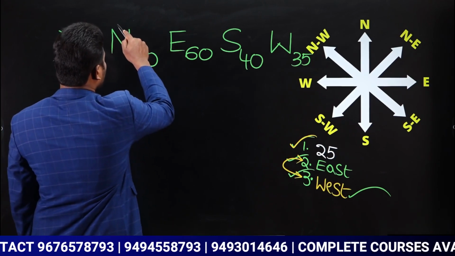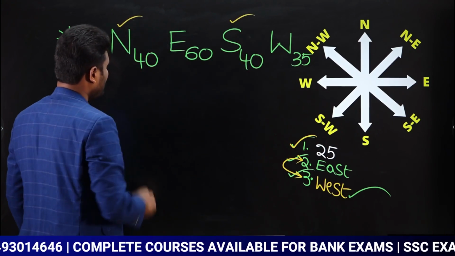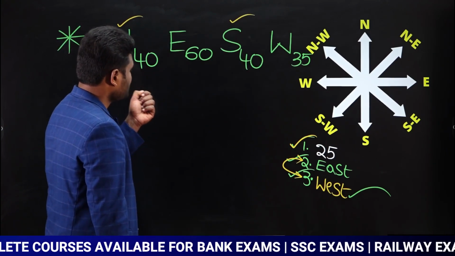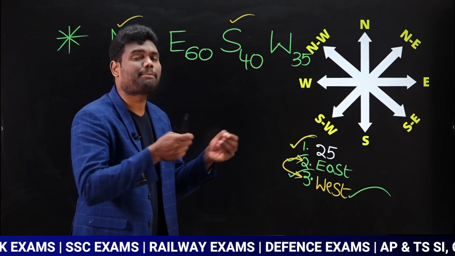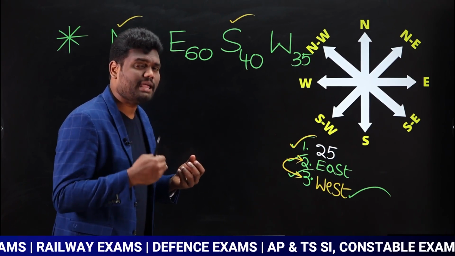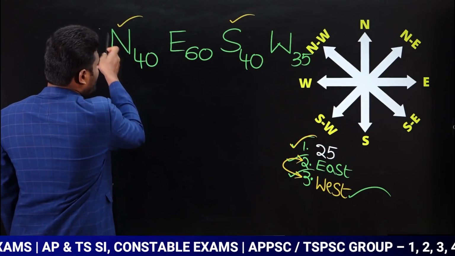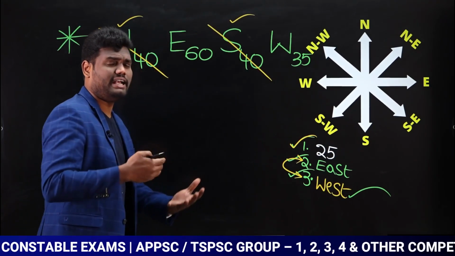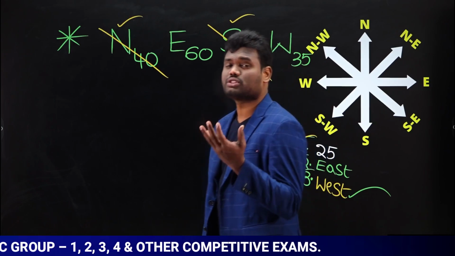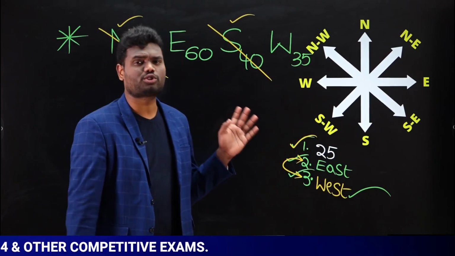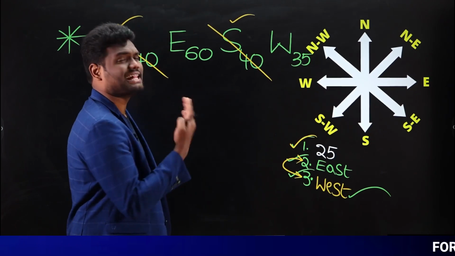Now if you observe, this is north. What is opposite to north? North opposite is south. Yes or no? Now north is 40, south is also 40. If you subtract this, 40 minus 40 is going to be 0. Yes or no? As this is 0, you can cancel both of them. Why? Because it is 0, you can neglect both of these. North is 40, south is also 40, and 40 minus 40 is 0, which means you can cancel both of them.